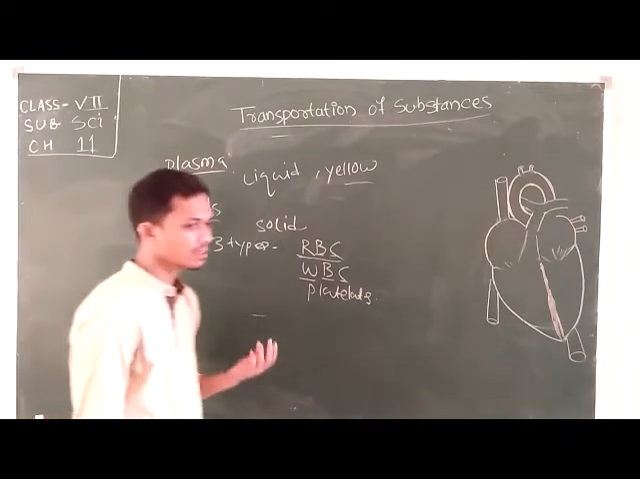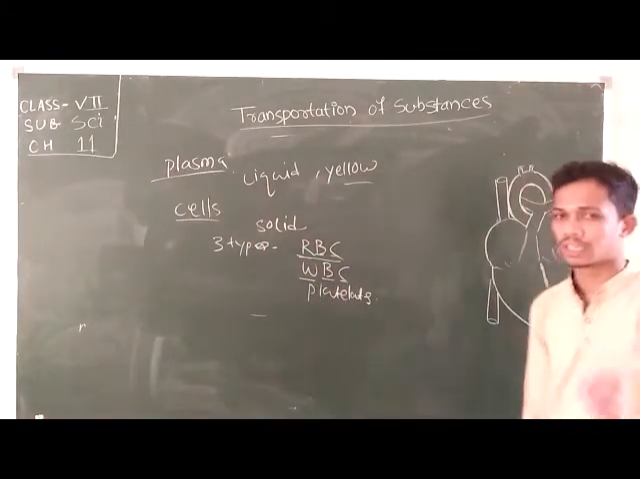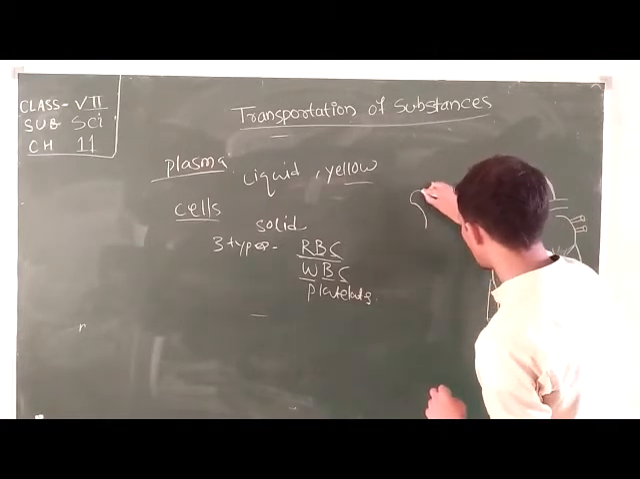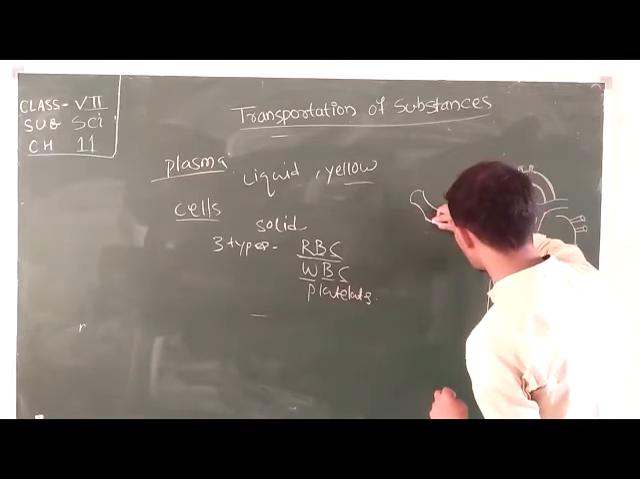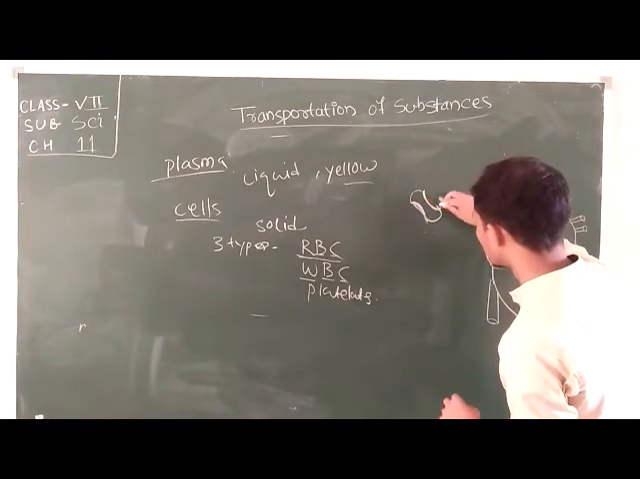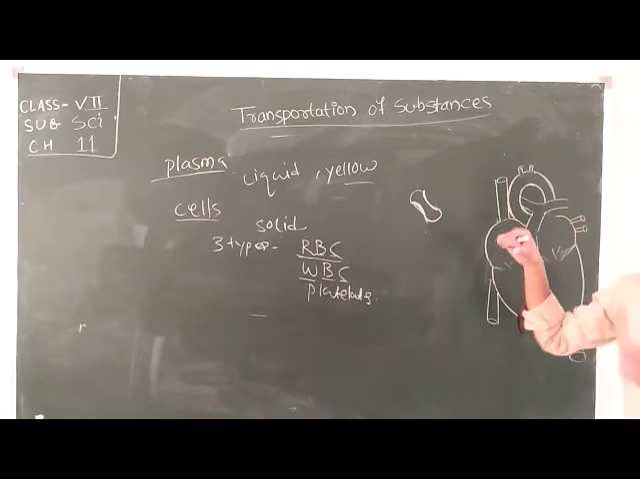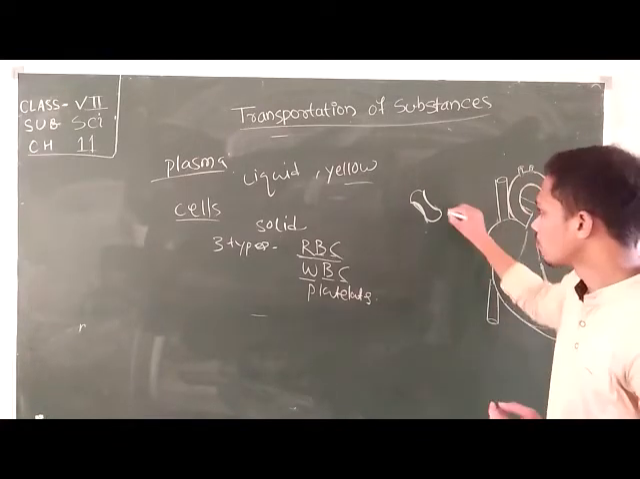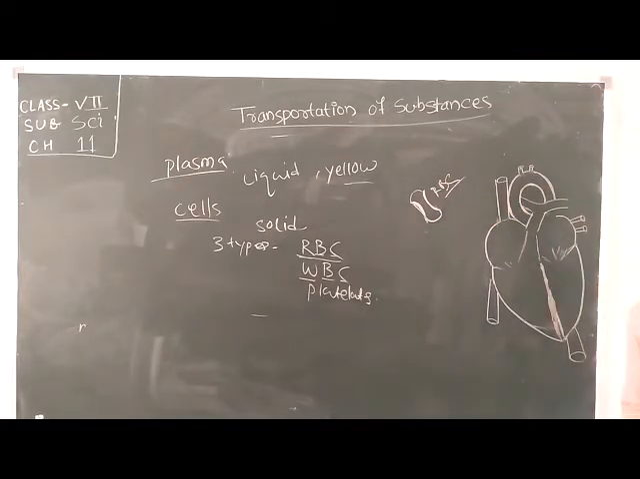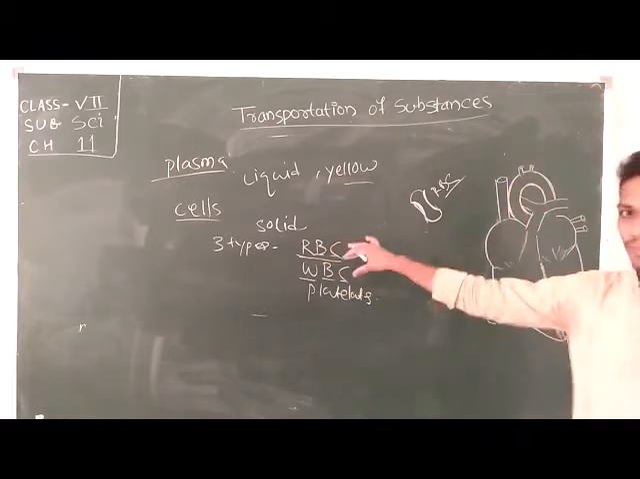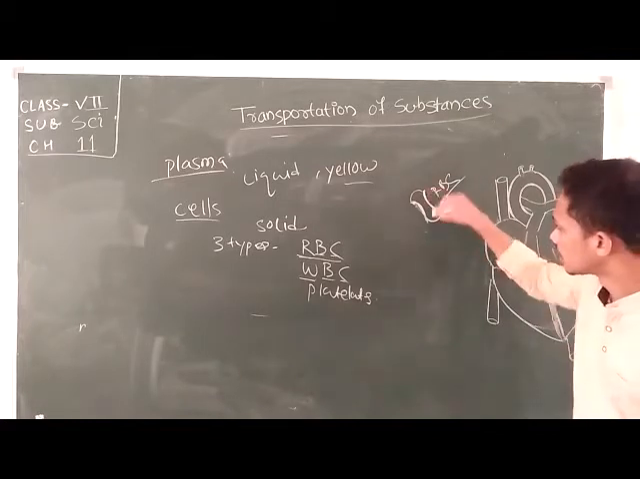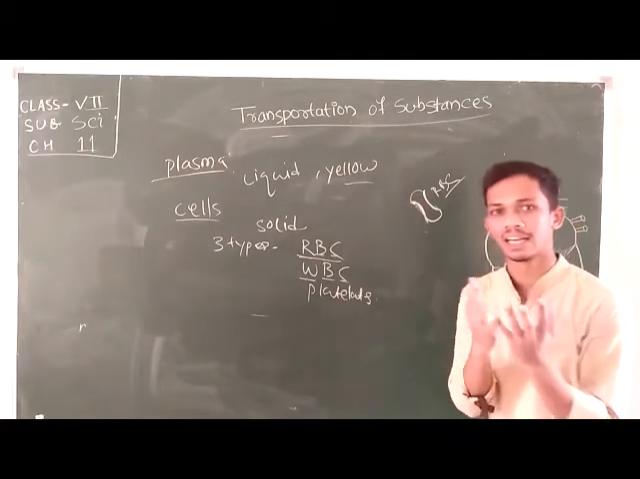So RBCs are double convex cells. They are convex on both sides. This is a double convex structure. This is the shape of your RBC. RBC stands for red blood corpuscle and its shape is a biconvex disc structure. It is convex on both sides and it looks like a disc in shape.